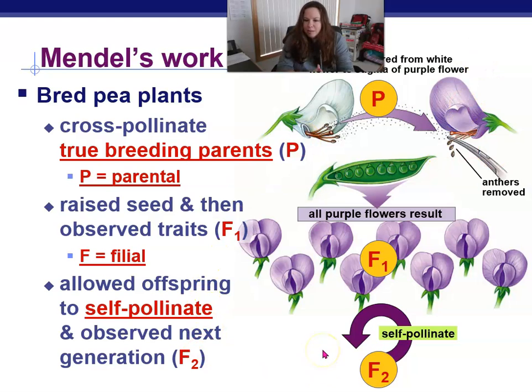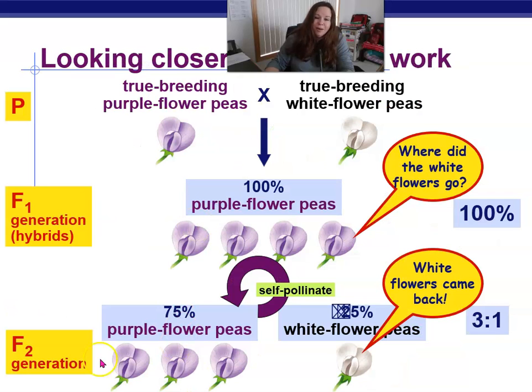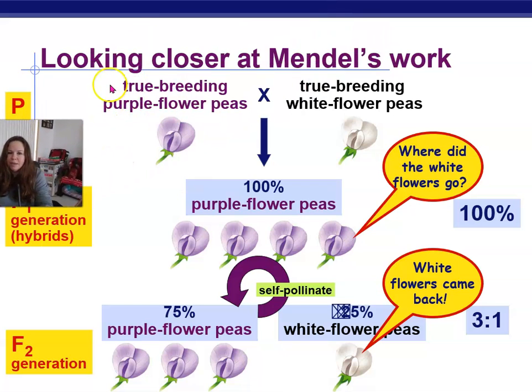So then Mendel questioned it further and decided to take this a step further and create an F2 generation by letting these F1 pea plants self-pollinate. And so, can you guess what happened in the F2 generation? Let's take a look here.